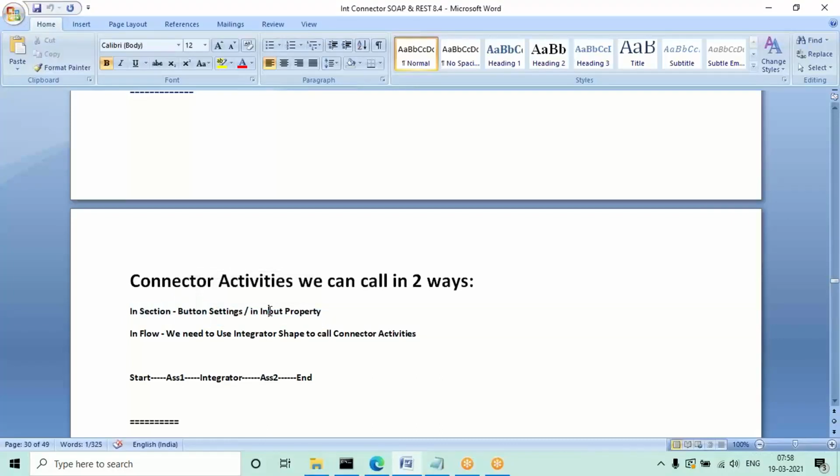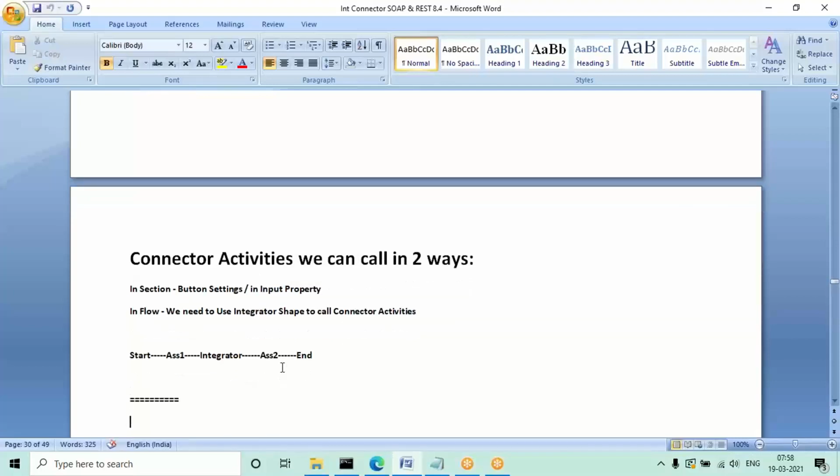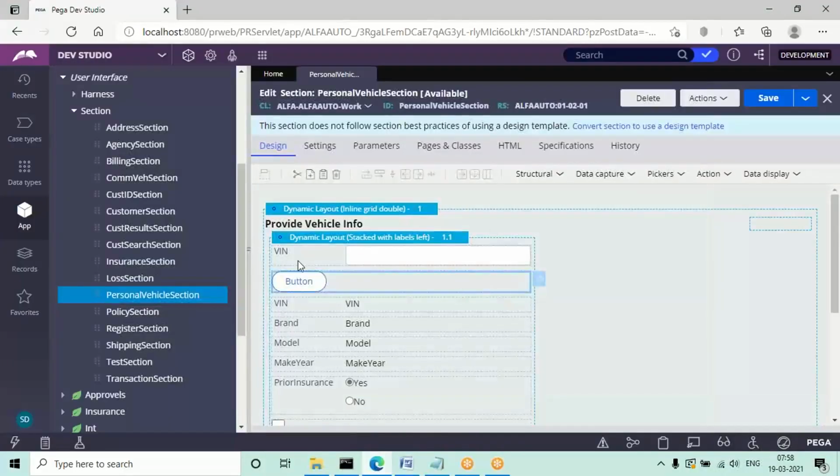Or if it is in the same page and the button is not there, we can also call it in the input property, but at that time you have to choose the action event type as change, guys. If there is an input button, you have to use the event type as click, but sometimes we can call activities only in the input property. In that case the event type we have to set as change, on change. So that is how we can consume any services in your application by using the connector widget. When you're using the connector widget, you only use the widget and configure the steps. After that, the only thing is to add this connector activity.